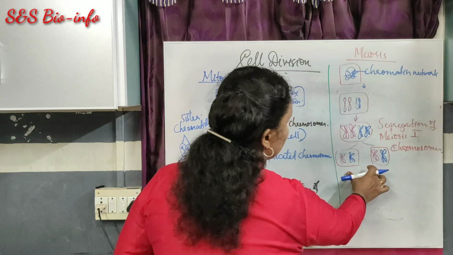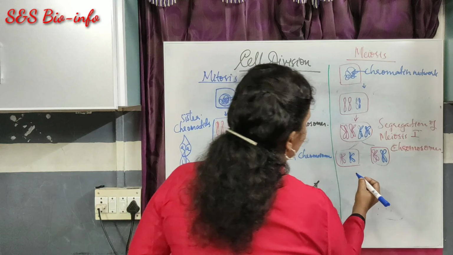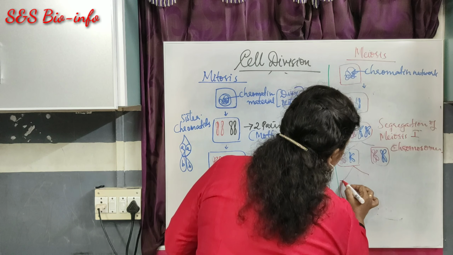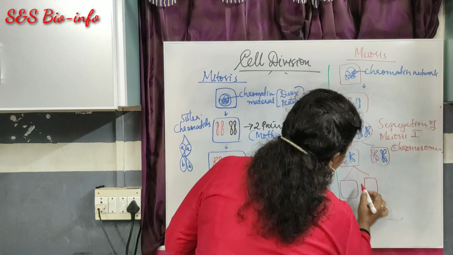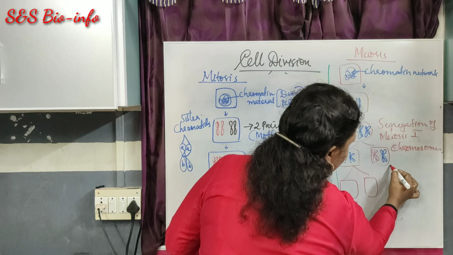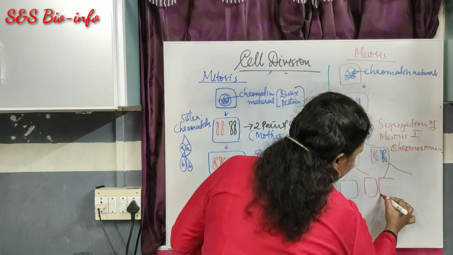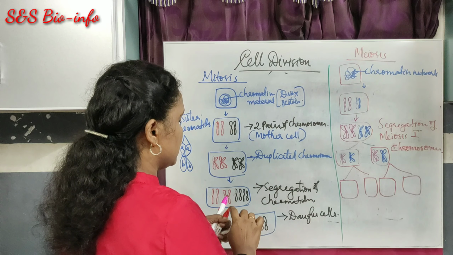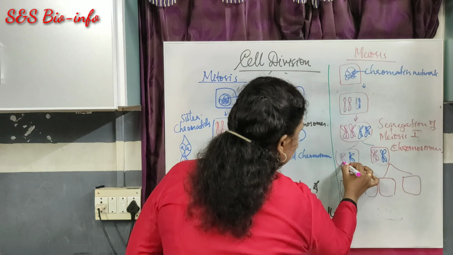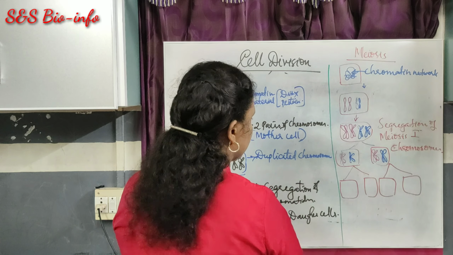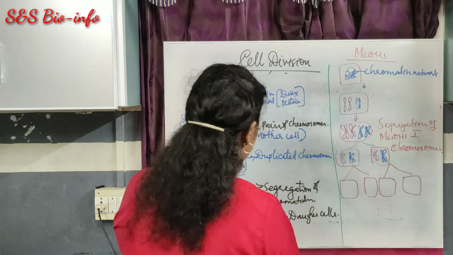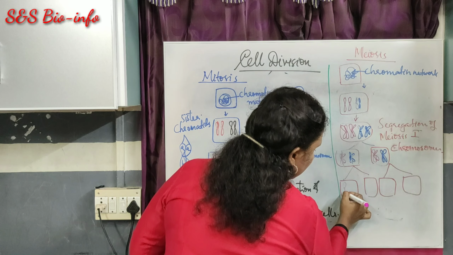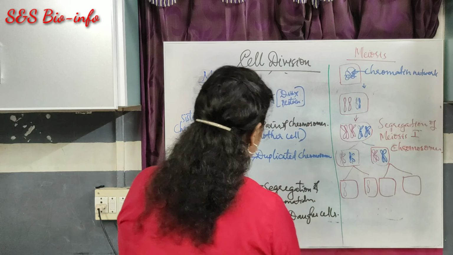Then it undergoes a second meiosis. Here it is the mother cell. Here also it produces 2 daughter cells. How does it happen? The separation of these chromatids takes place. So one chromatid goes to this cell, the next one goes here.